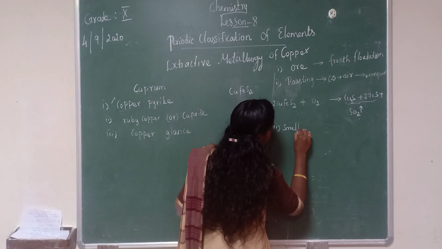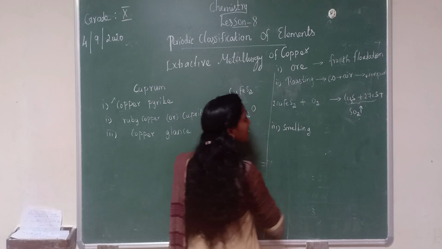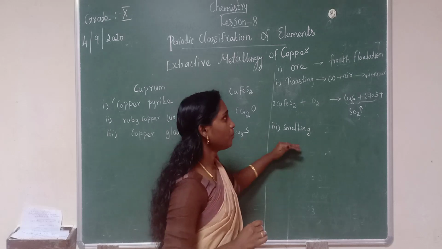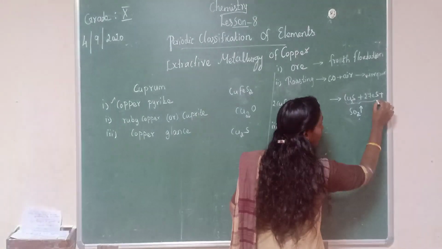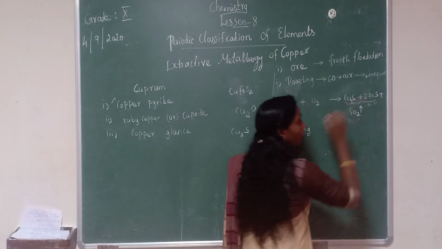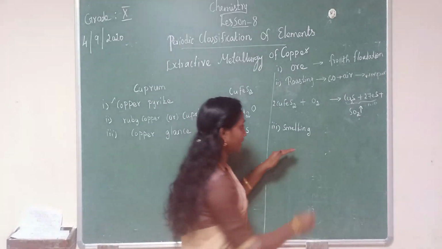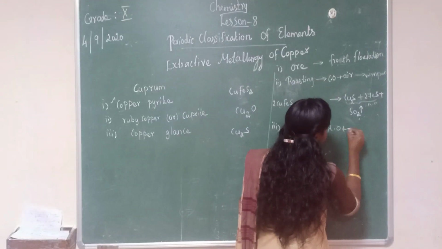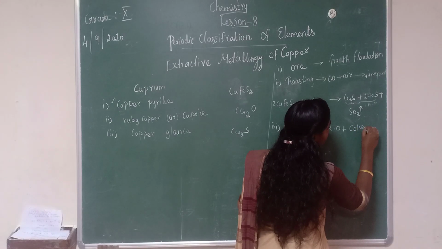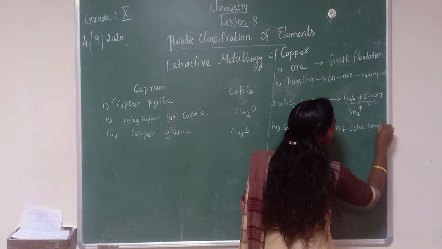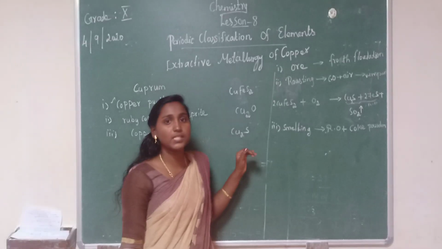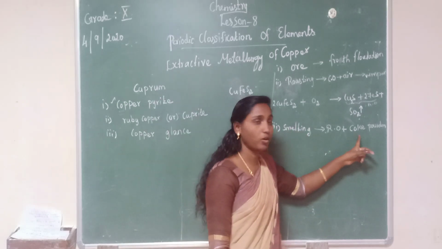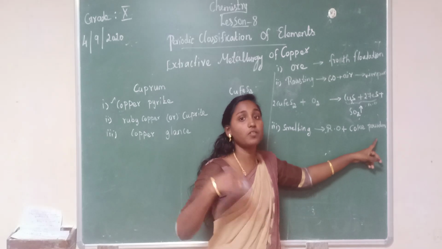Smelting we already learned. In the smelting process, what are we going to do? You have to take some roasted ore. Here we got some ore now, which is called roasted ore. That ore we have to take here. This roasted ore is mixed with coke powder. What is meant by coke powder? Coke powder means coal powder. You all know coal, right? The black coal, powdered. Coke powder means coal powder, and it contains a lot of carbon compounds.